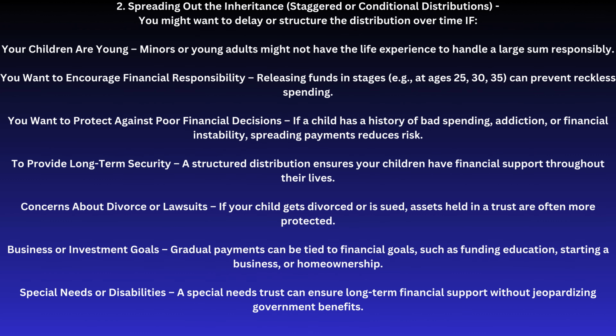Second, spreading out the inheritance, staggered or conditional distributions. You might want to delay or structure the distribution over time. If your children are young, minors or young adults might not have the life experience to handle a large sum responsibly. You want to encourage financial responsibility. Releasing funds in stages, e.g., at ages 25, 30, 35, can prevent reckless spending.